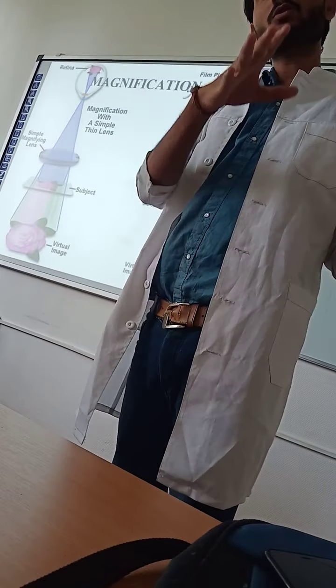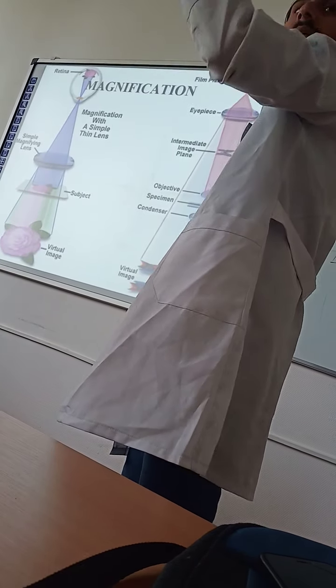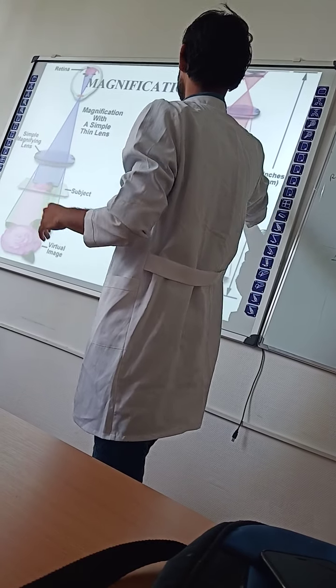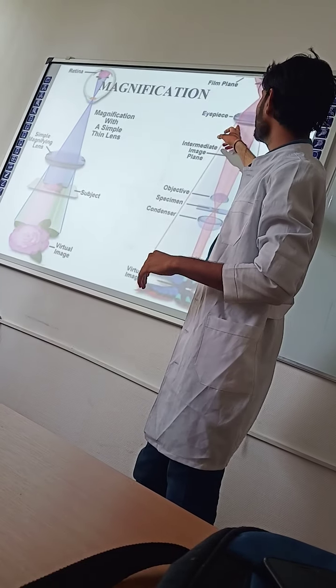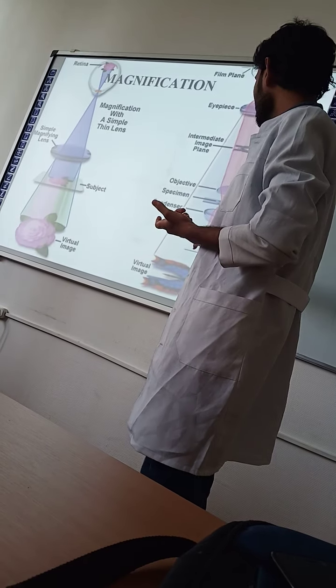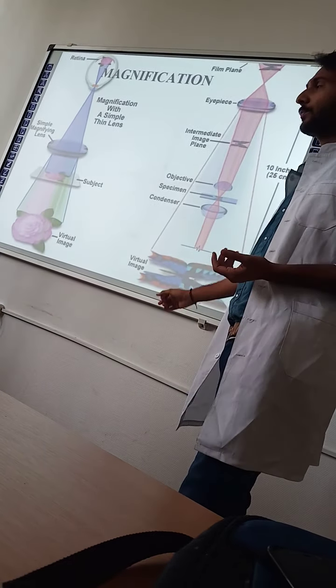Small particles appear on the screen at a much larger size. It's a very good example. Film plane, eyepiece, intermediate image plane, objective, specimen. The specimen is the slide. Specimen slides, condenser, and virtual images coming out.